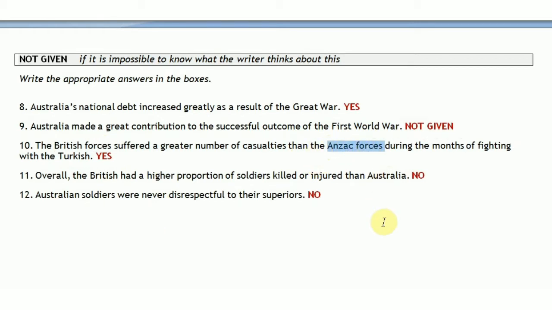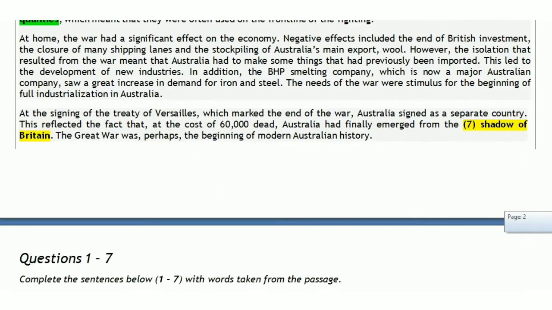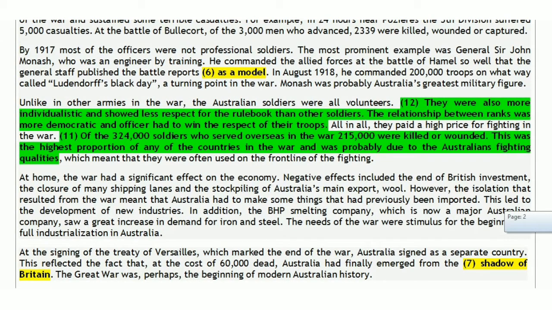So the number of Anzac soldiers injured or killed was less than the British forces. So the answer is yes, it was so, they are saying.